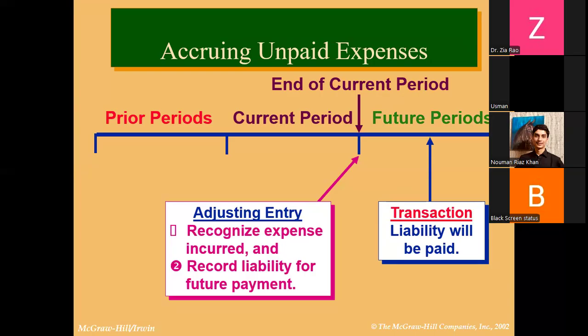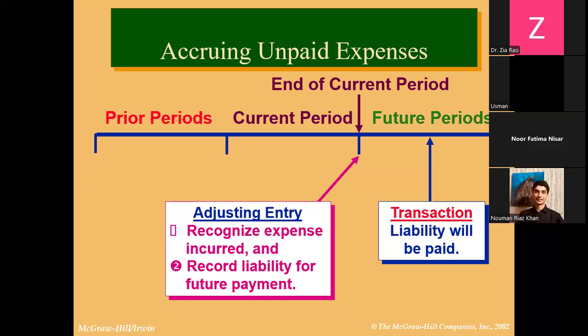We were on the topic of adjusting entries. Adjusting entries may deal with prepaid expenses, accrued expenses, accrued revenue, or unearned revenue. And from those four important topics, one of them is accruing unpaid expenses, meaning accrued expenses. It means work is done, but we have not made payment yet. अभी payment नहीं की, लेकिन काम हो गया. It means this is a liability.